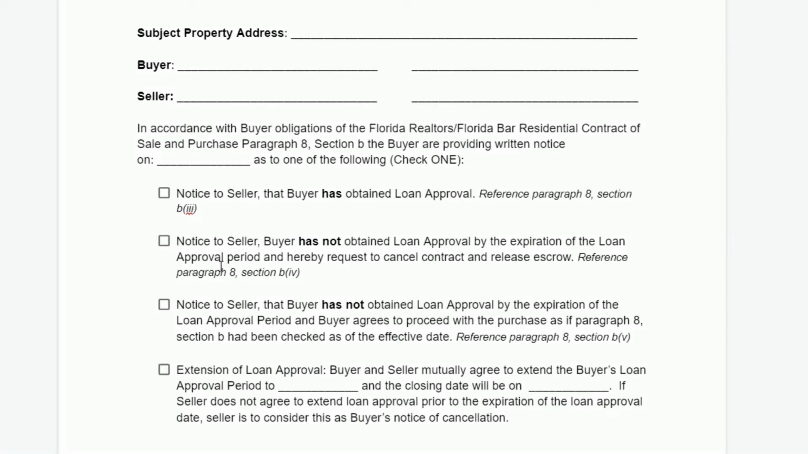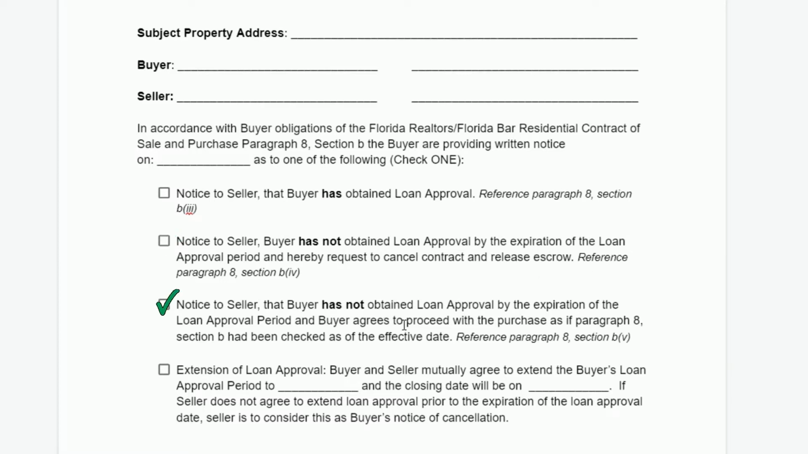Next, it says in here, the notice to the seller: the buyer has not obtained loan approval by the expiration of the loan approval period and hereby requests to cancel the contract and have the escrow released. And we give you the little reference of the paragraph if you have to go back and read it in the FAR/BAR contract. So this is saying, I did not receive my loan approval by the date, and before the expiration of that date, I'm requesting to cancel the contract and get my deposit back.